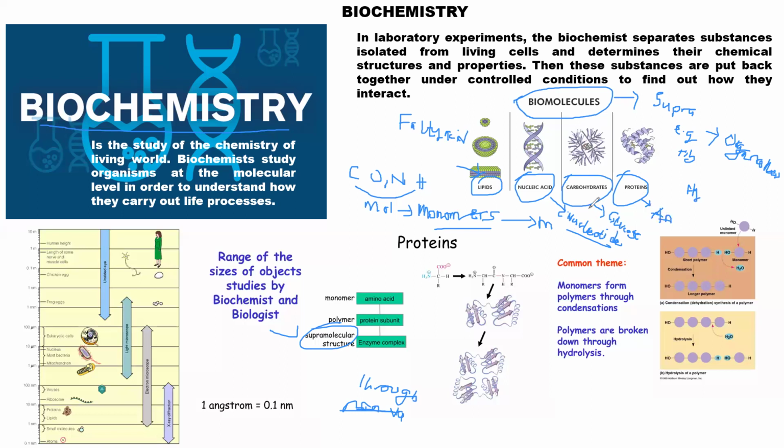So these are the monomers, and then the monomers also form biomolecules or macromolecules. And these macromolecules, through non-covalent bonding like hydrogen bonding, form supramolecular complexes. An example of these supramolecular complexes, we have cytoskeleton and ribosome. And then the next thing after supramolecular complexes is organelles of the cell. And from the organelles of the cell, we have the cell itself.